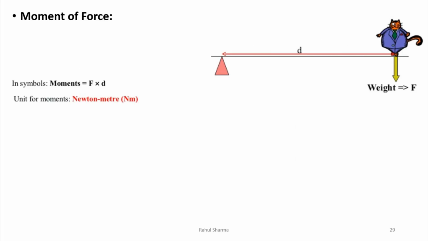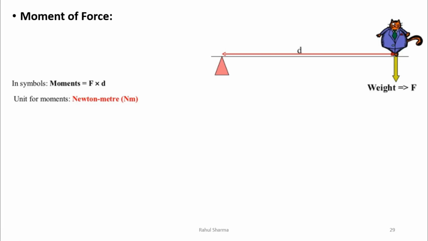Now the next term is moment of forces. We will see what is moment of forces. Let's say this cat is resting on a rod which is at distance d from this pivot point, and it has weight in the downward direction. So the weight acts about this pivot point with a perpendicular distance. The moment of force is the force multiplied by the perpendicular distance.